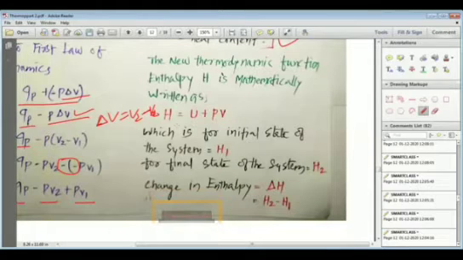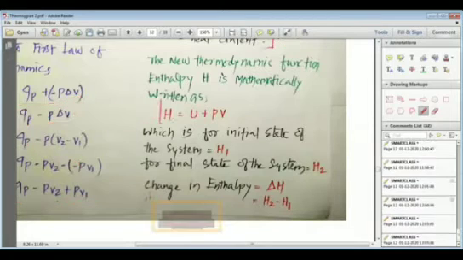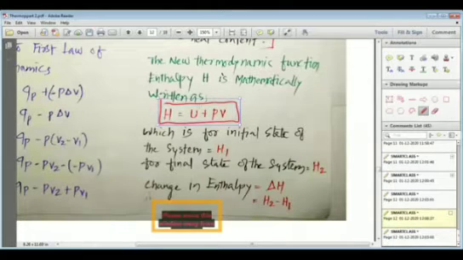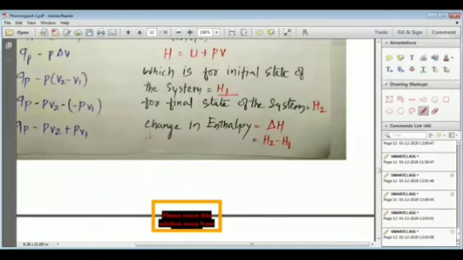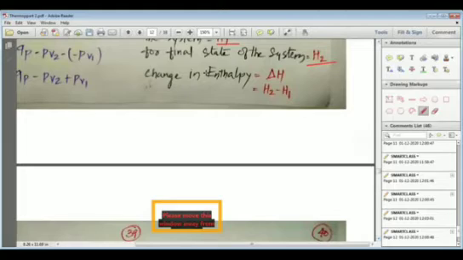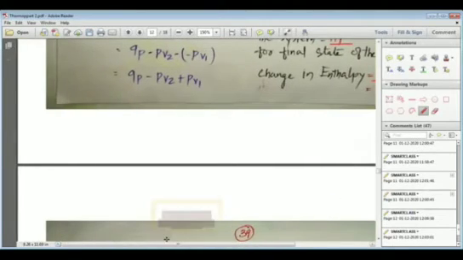Mathematically, my dear students, we can easily write according to the above equation that H is equal to U plus PV. So this is the relation between the internal energy, pressure and volume. Now, for the initial condition, if we write the enthalpy of the system H1, and for the final condition, the enthalpy of the system H2, we can easily find out that change in enthalpy is equal to H2 minus H1.